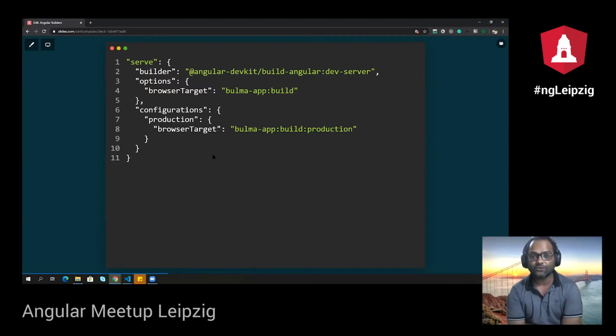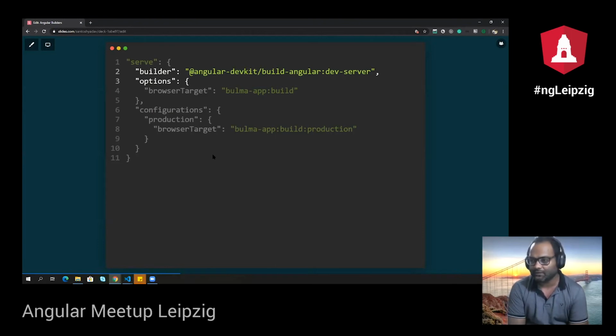So in Angular 6 onwards, they said, okay, now this serve is available to you. And what it offers you is a builder. So, okay, now what is a builder? They said, you don't have to struggle with overriding any commands on your own anymore. What you can do is create your own builder.